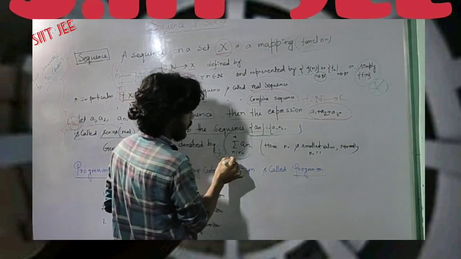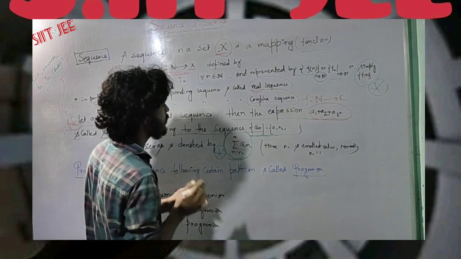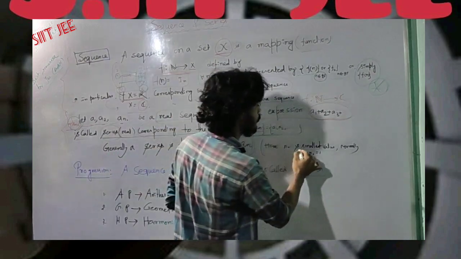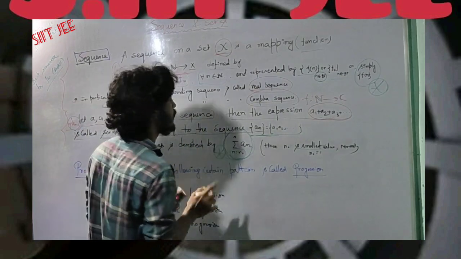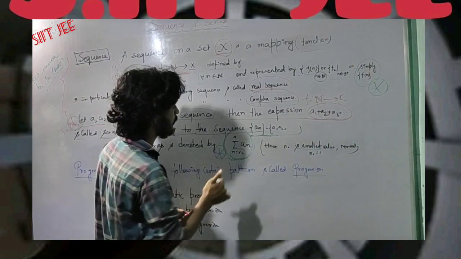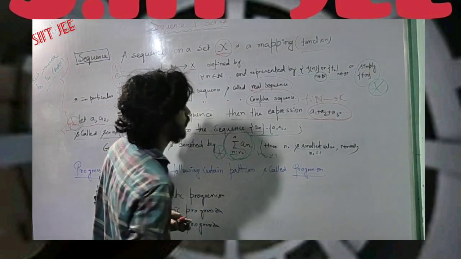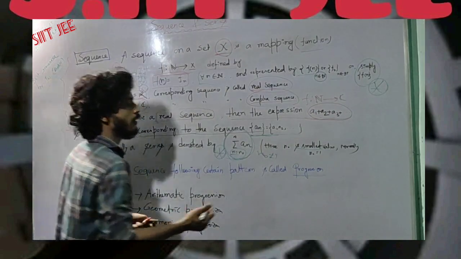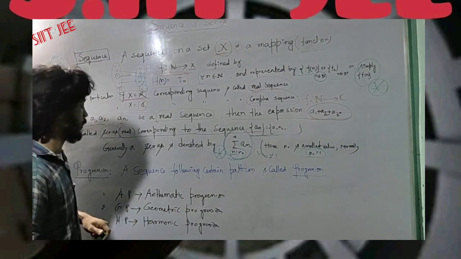So I am writing here n equal to n0 to infinity. So what is n0? n0 is nothing but the smallest value of the given domain. Here, in a particular case, maybe the domain set is a subset of the natural number set. For that case, n0 may not be equal to 1 or more than 1. Normally n0 equal to 1, and in our syllabus n0 equal to 1.